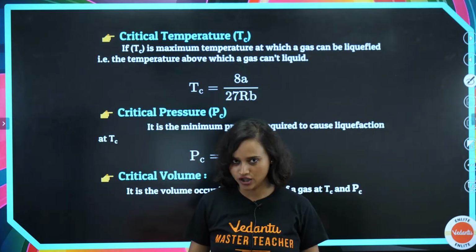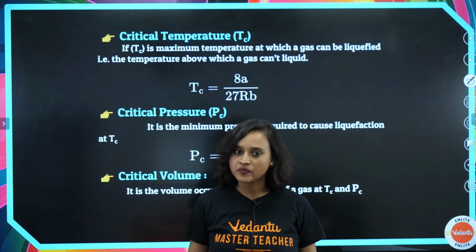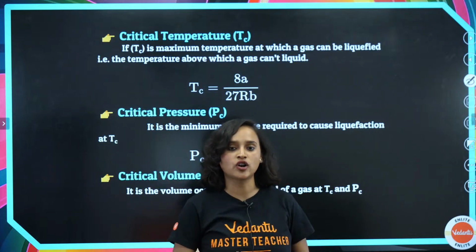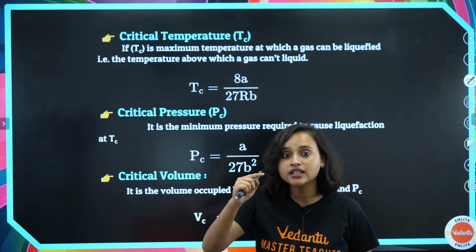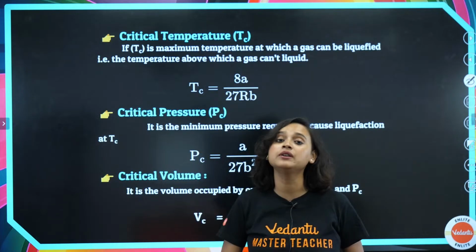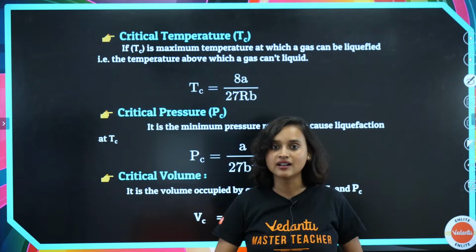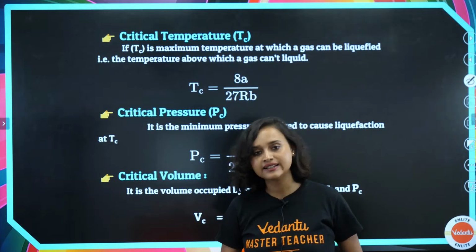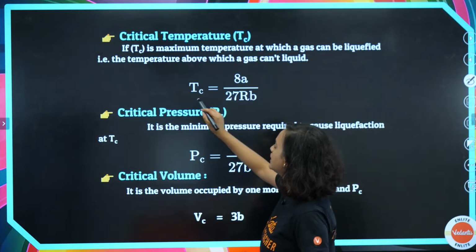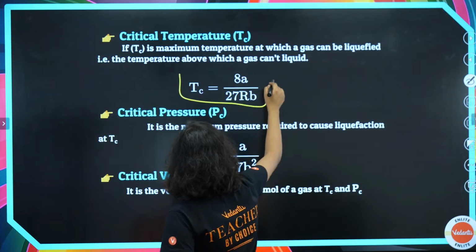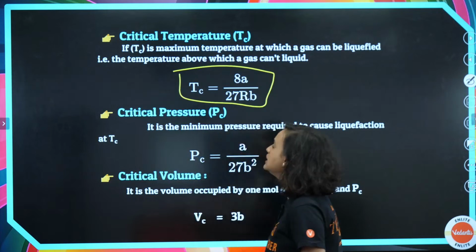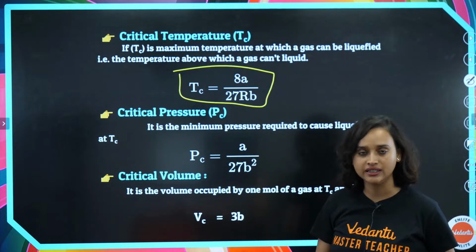Common sense. That is what I'm talking about: the temperature above which a gas can't be liquid. Understanding? Exactly.